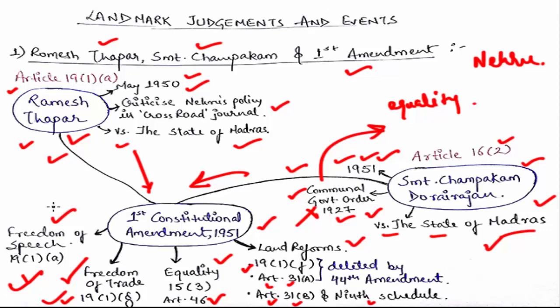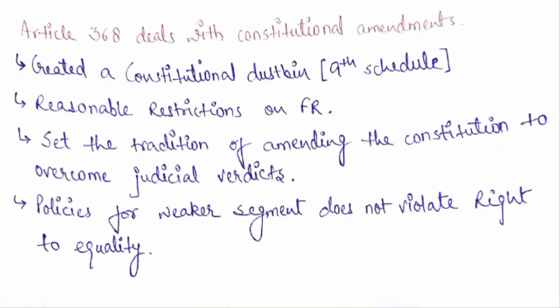If we have to provide equality in our society, if we have to promote these values, and if we have to propel the growth of our country, we have to bring these land reform acts, and these somehow breach or violate the fundamental rights. So we have to invent something which protects these land reforms, and therefore our legislature invented the 9th Schedule, right? So this is the whole scenario of these two cases, Romesh Thapar and Smt Champakam, and the first amendment, and now we are going to see what effects they have.